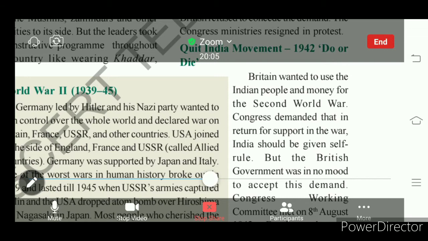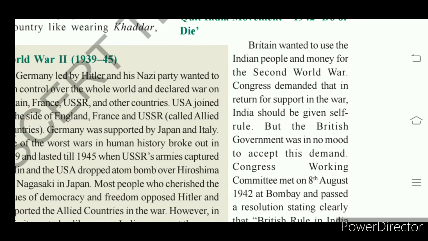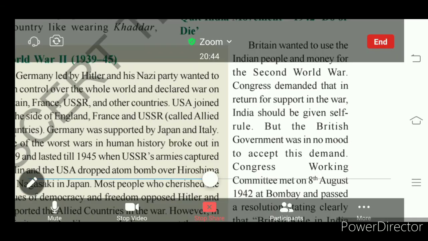So Congress demanded that in return for Indian support to the British in the Second World War, we expected and demanded that they should declare self rule for Indians. India should be given self rule.